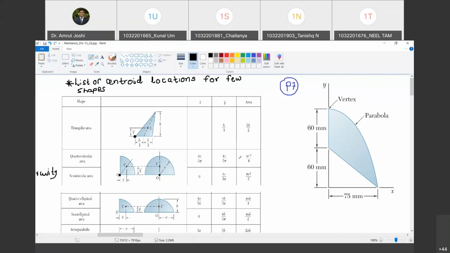So centroid lies on this vertical axis and it is at distance y bar. Happy? Yes, sir. So those distances are given here, 4r by 3 pi and 4r by 3 pi. This is for quarter circle. This is x bar is 0 for semicircle. As I said, it lies on this line, and y bar is 4r upon 3 pi. And area also is given in the next column. Are you with me? Yes, sir.